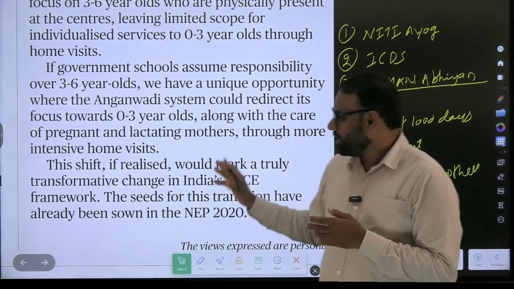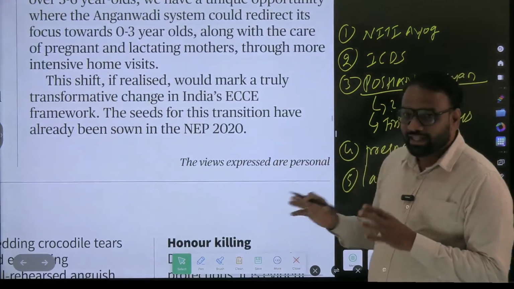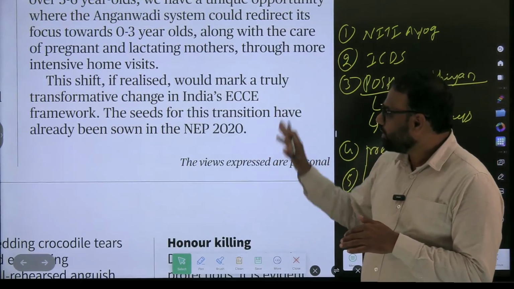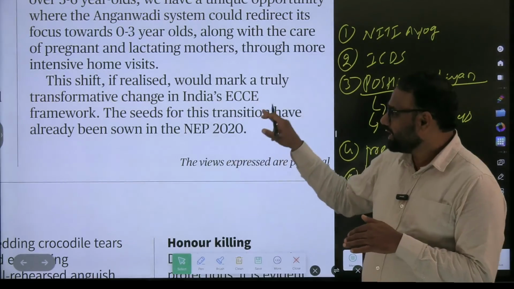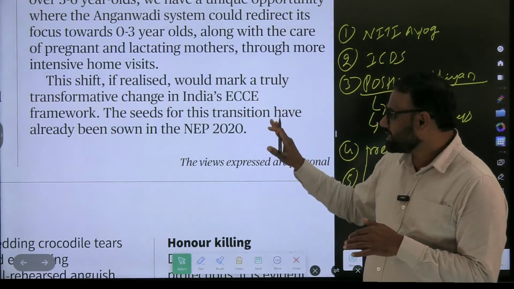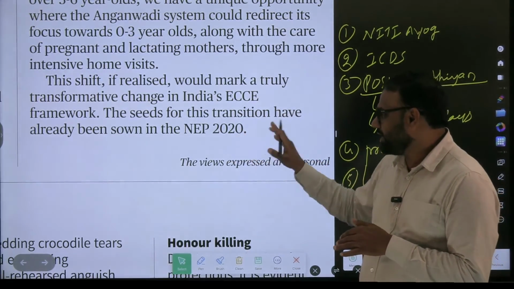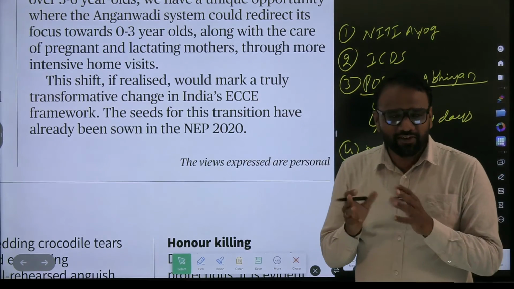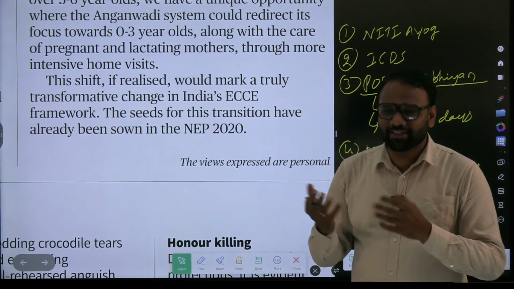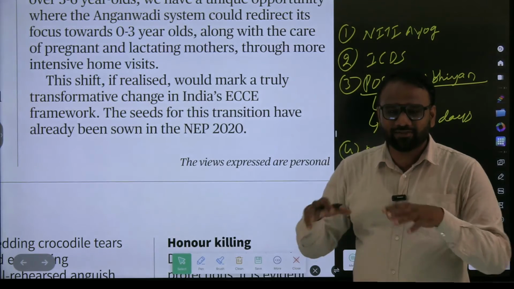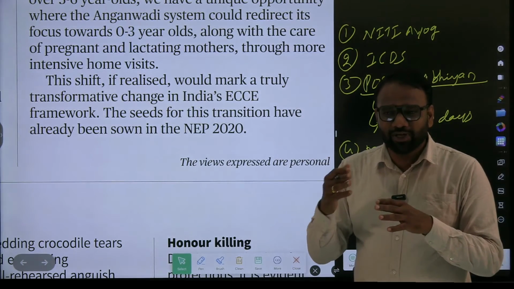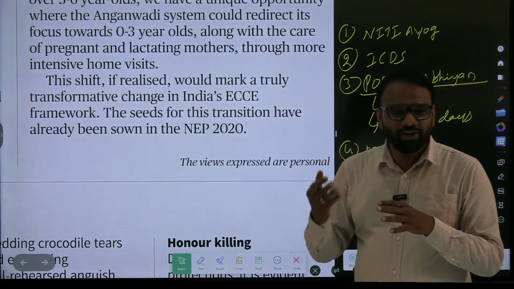You just look at the conclusion, how beautifully he has concluded. This shift, if realized, would mark a truly transformative change in India's ECCE framework. The seeds for this transition have already been sown in the NEP 2020. So these kinds of sentences you should use in different contexts. When you start using these kinds of sentences in different contexts, naturally you will start using such words and such phrases.